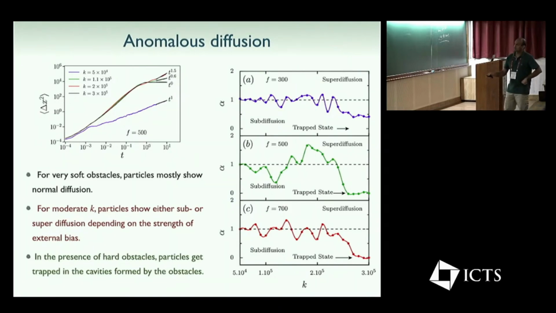If you further increase the force value, these fluctuations decrease, so the behavior is more or less normal. That's because you're forcing the particle along the length of the channel, and for intermediate values of k, particles somehow squeeze through these obstacles and then go along the length of the channel.